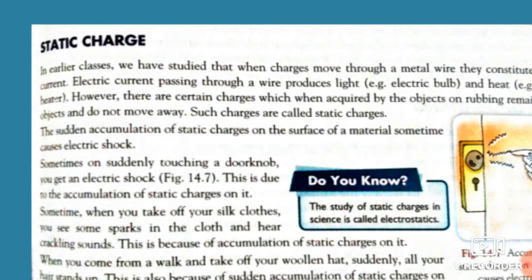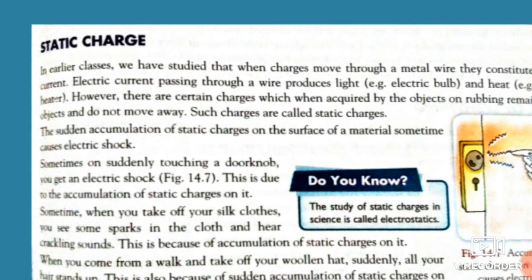The sudden accumulation of static charges on the surface of a material sometimes causes an electric shock. So why do we get the electric shock, students? Whenever these static charges accumulate on the surface of any material, what will happen? It also causes an electric shock.